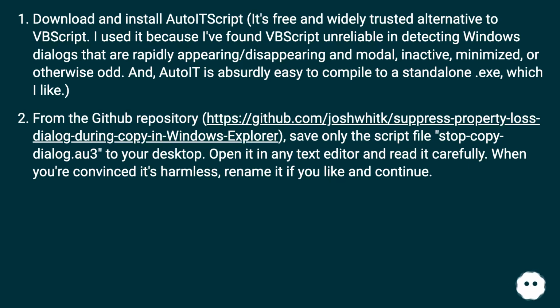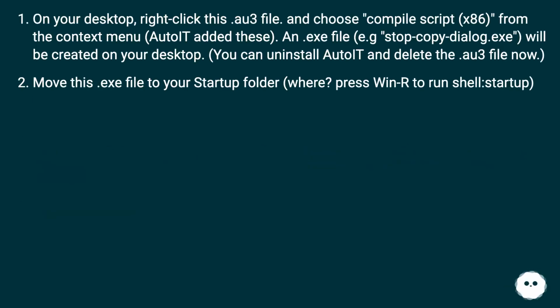From the GitHub repository at this URL, save only the script file, stopcopydialog.au3, to your desktop. Open it in any text editor and read it carefully. When you're convinced it's harmless, rename it if you like and continue. On your desktop, right-click this .au3 file and choose Compile Script (x86) from the context menu AutoIt added. An .exe file, e.g. stopcopydialog.exe, will be created on your desktop. You can uninstall AutoIt and delete the .au3 file now.